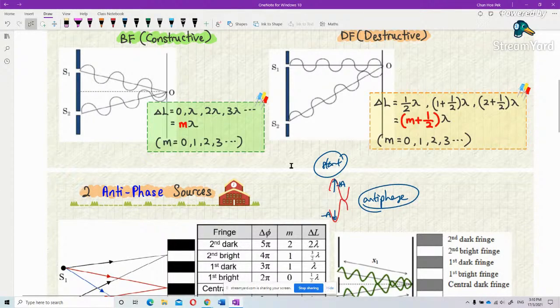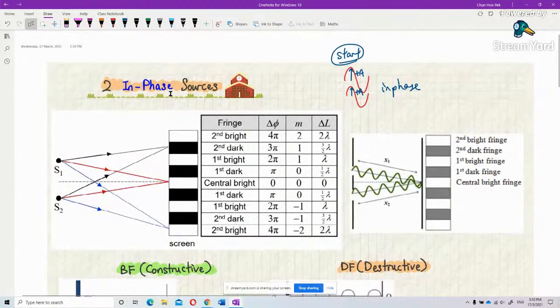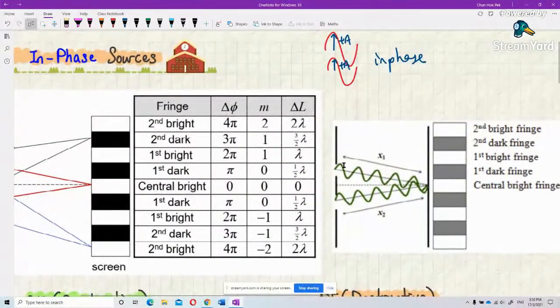I will start off with the in-phase first. In-phase means they start off with the same direction, going up, going up. Okay, you look at these two slits. These two are in-phase sources because both of them are going up, isn't it?